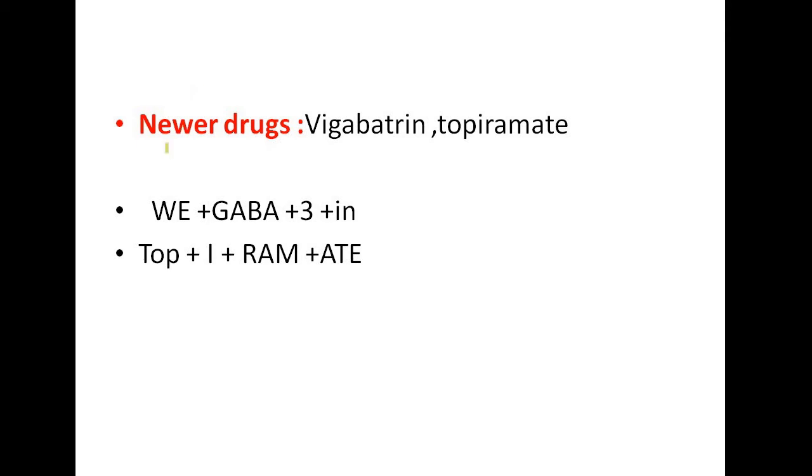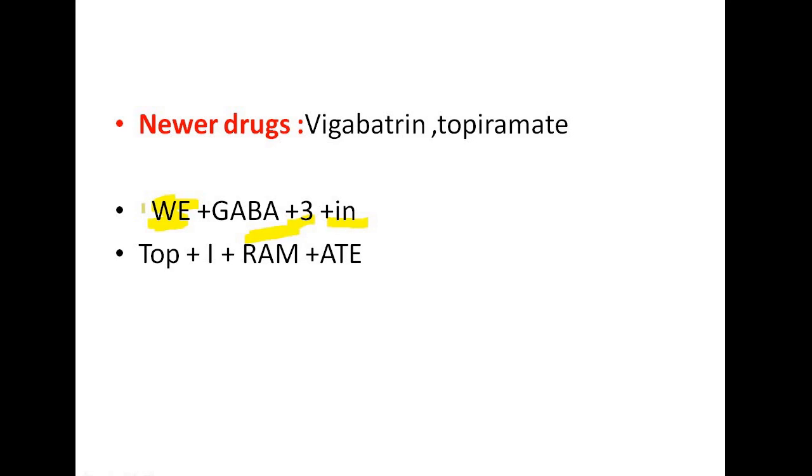Newer drugs. Then it's vigabatrin or topiramate. So WeChat, it's like WeChat. We are familiar with WeChat and all. V, who? It's V. Then GABA, try, in. Try means 3. So who are there? We are there. Consider V as GABA.